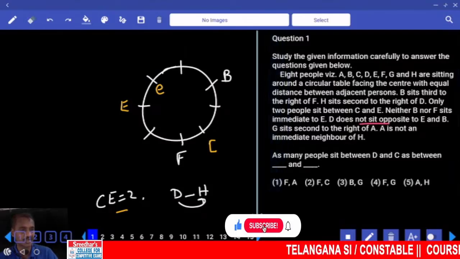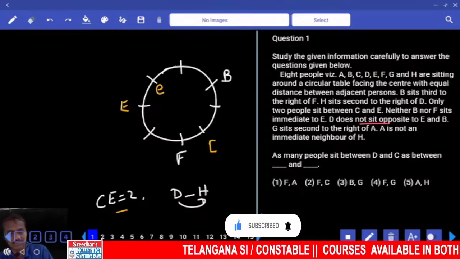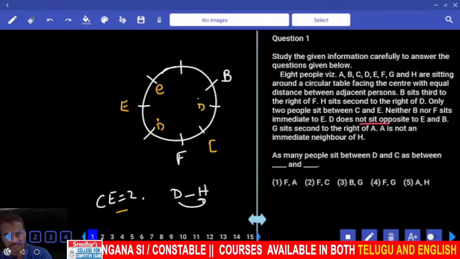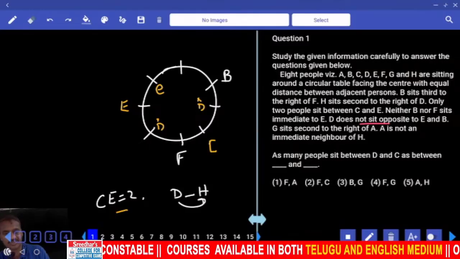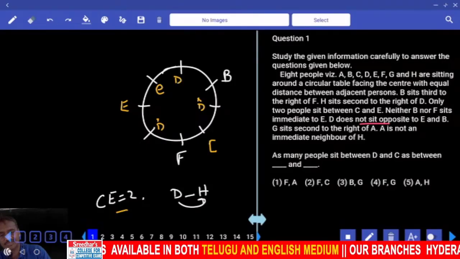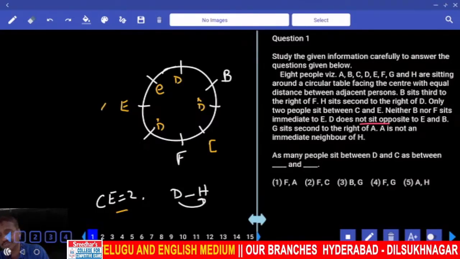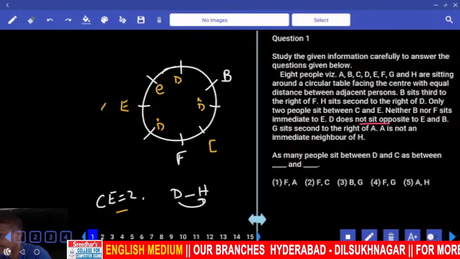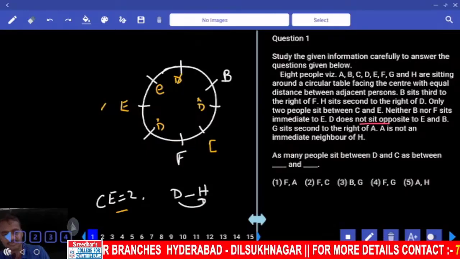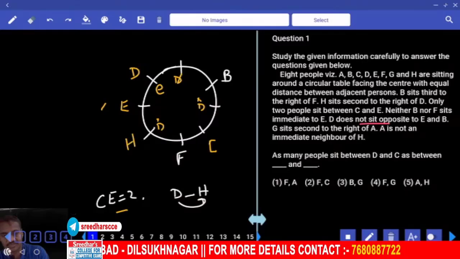And D is not opposite to E and B. D cannot be here, and D cannot be here as well. As these are the 2 possibilities, what is the only possibility left for D? Can we have D at this place? H is seated second to the right of D, so H and E would have to be in the same place. Is it possible? No, hence D cannot be here. As D cannot be here, what is the only possibility for D? D is here. Now D is here, H is seated second to the right of D, so H is here.